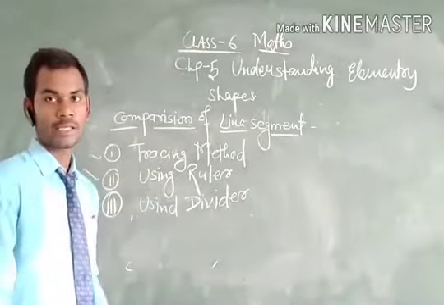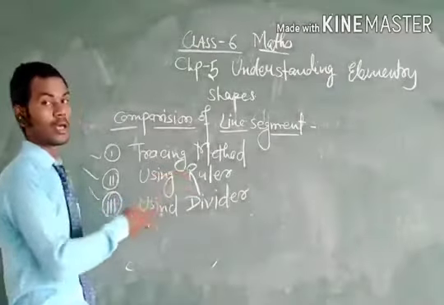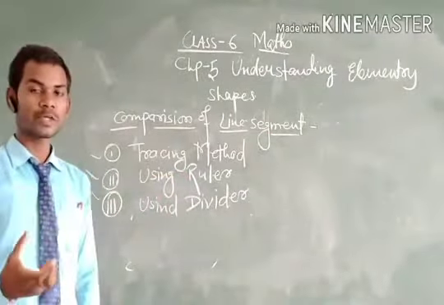Second is using a ruler. This method is very popular and we often use a ruler to measure the length of a line segment. We also use the ruler for tracing straight lines.